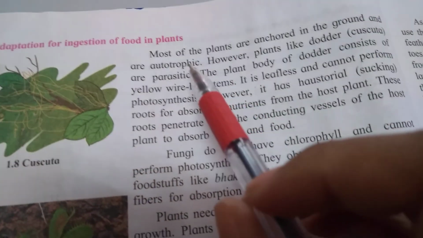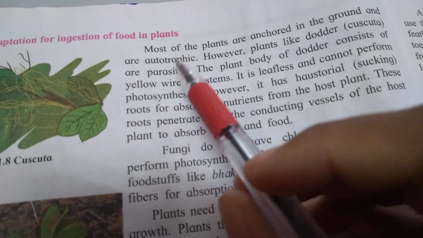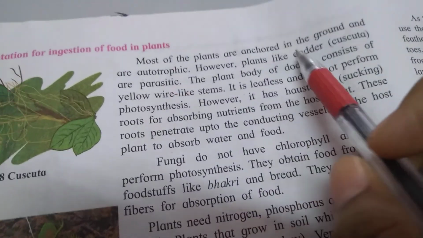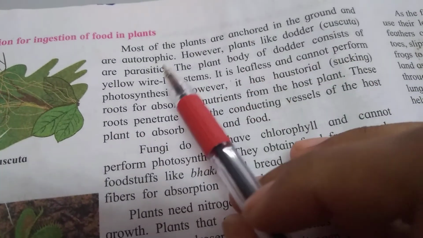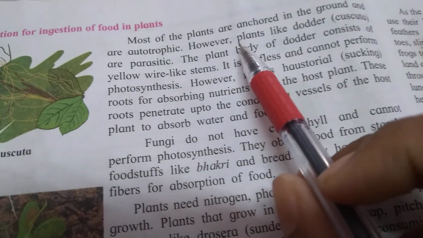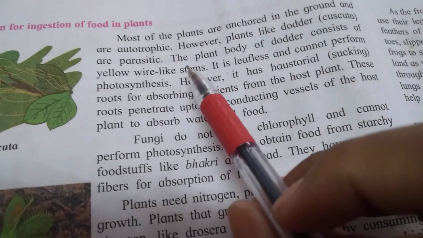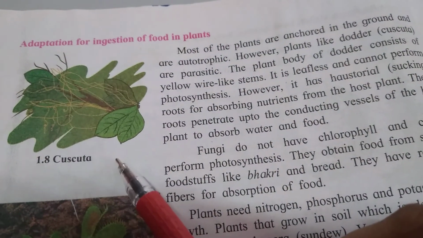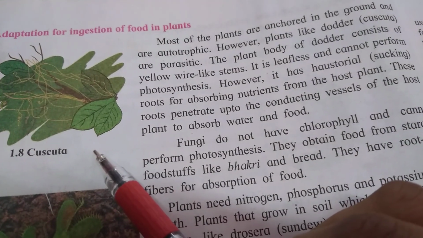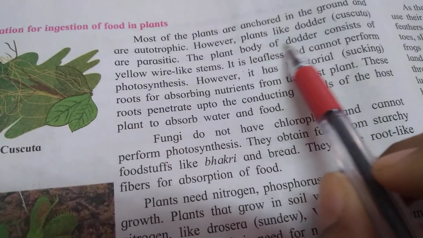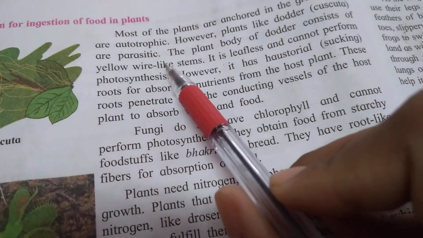Now, adaptations for ingestion of food in plants. Most of the plants are anchored in the ground and are autotrophic. However, plants like dodder are parasitic. Here you can see the Kasputa plant. Plants like dodder, Kasputa, are parasitic.